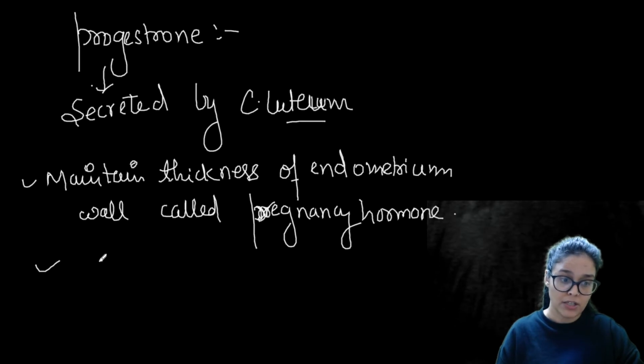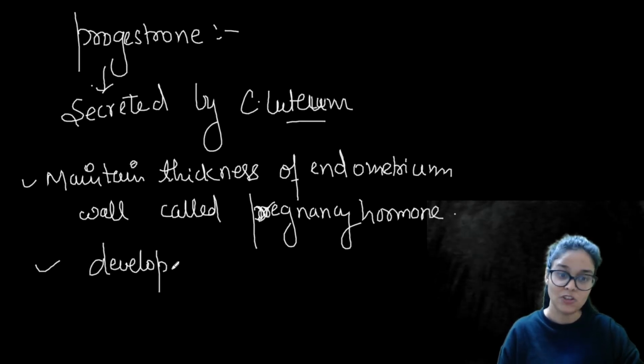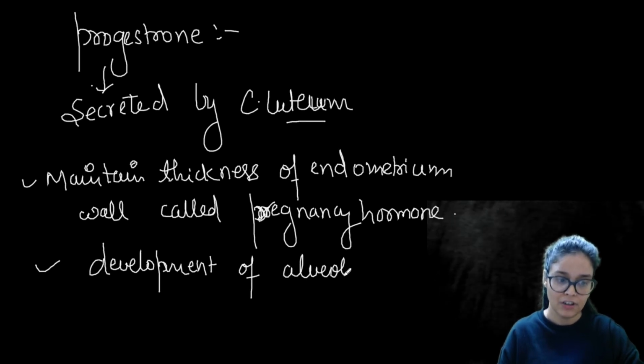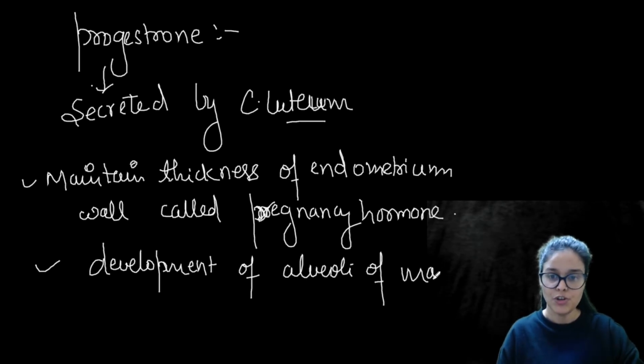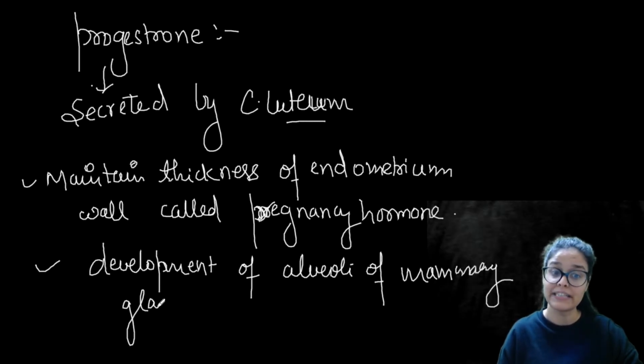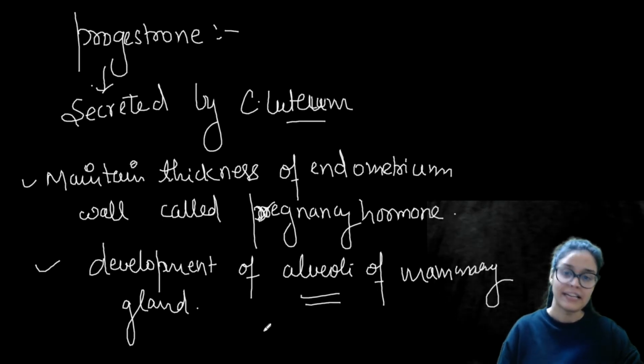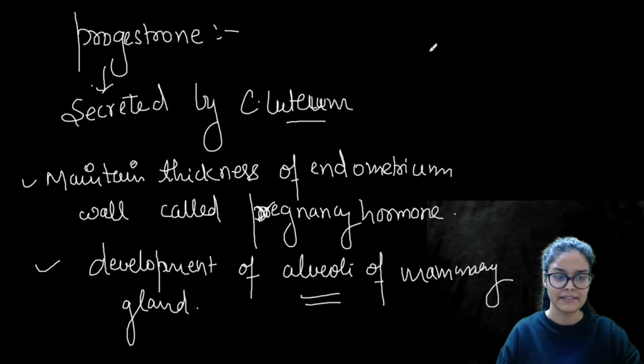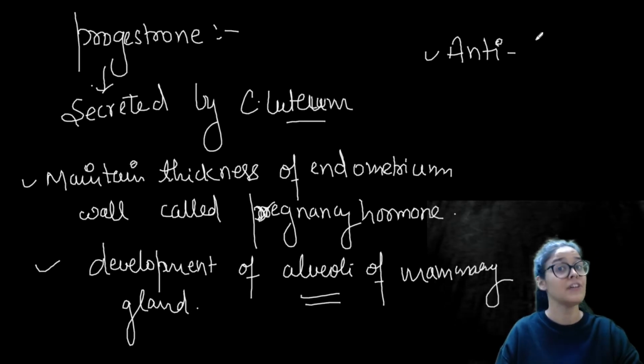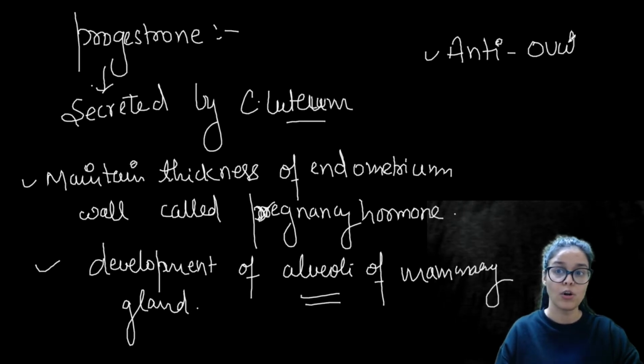Plus, it also helps in development of alveoli of mammary gland. So growth of mammary gland is done by estrogen during puberty, and development of alveoli of mammary gland, where milk is secreted, is done by progesterone during puberty, also during pregnancy, right? And apart from that, it suppresses the release of LH hormone. So it is also known as anti-ovulatory hormone.